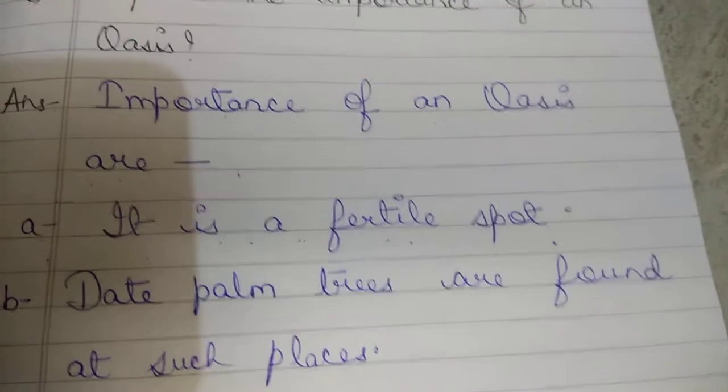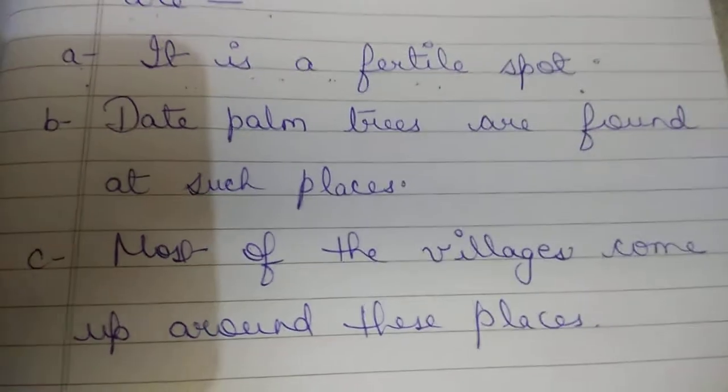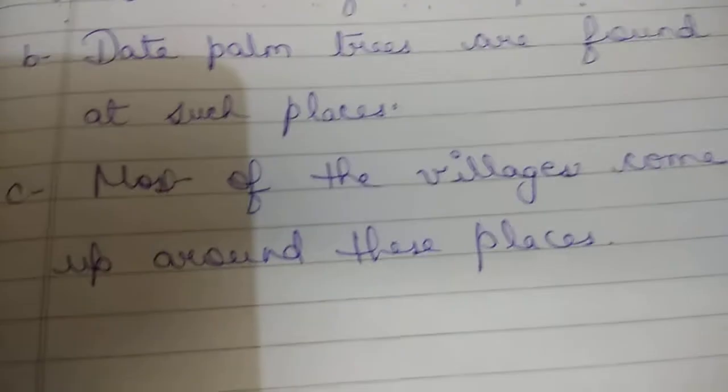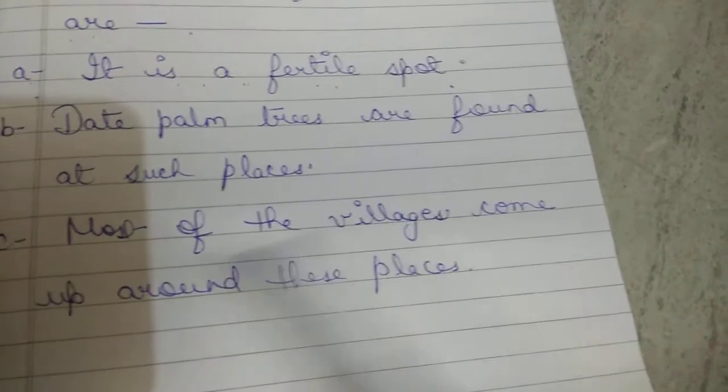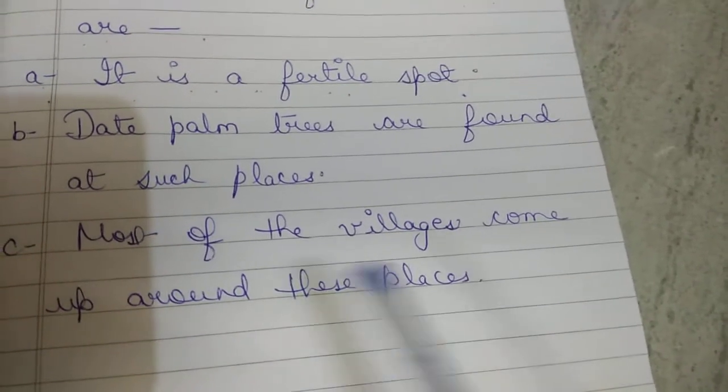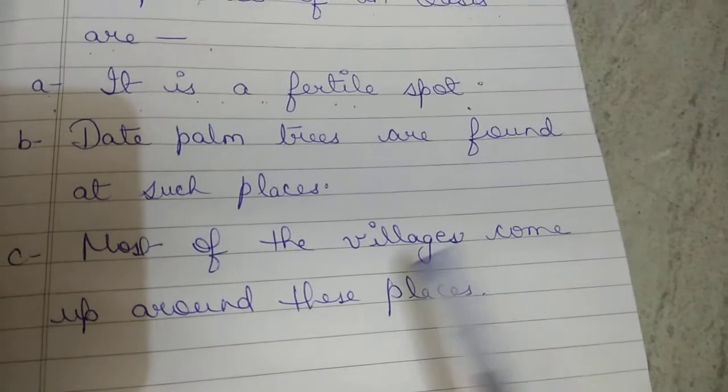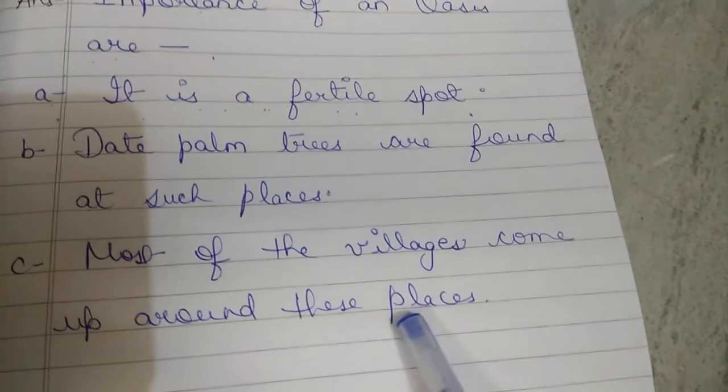Full stop. Now C. Most of the villages come up around these places.